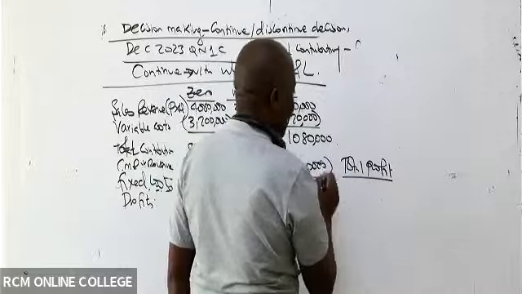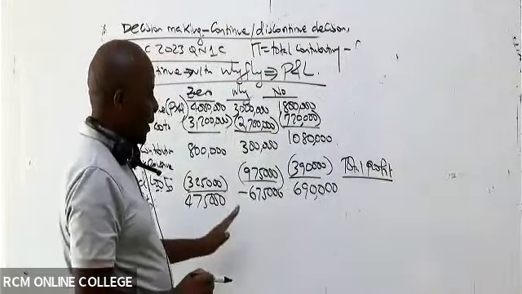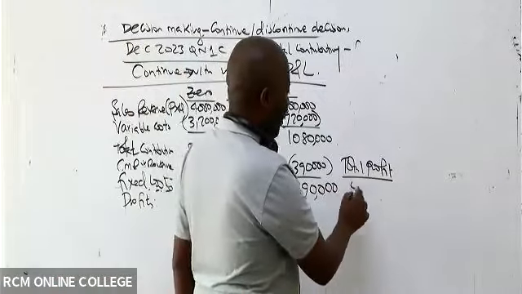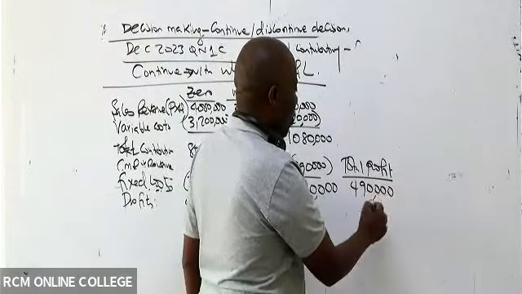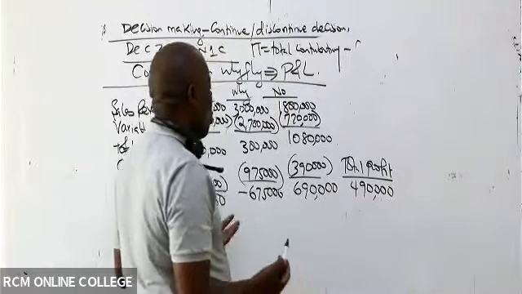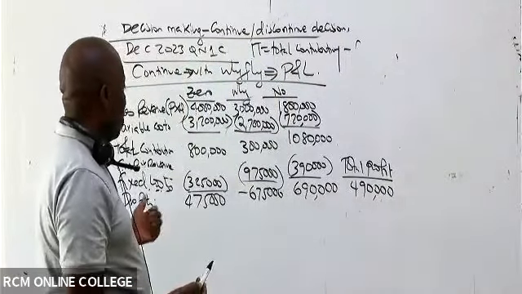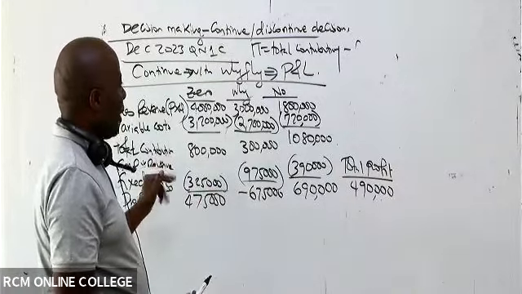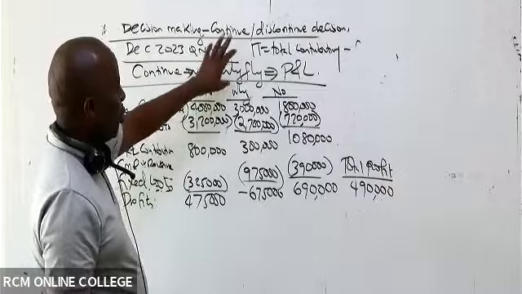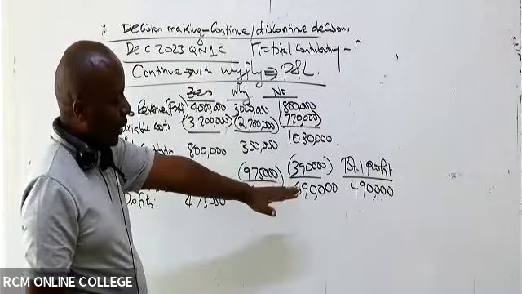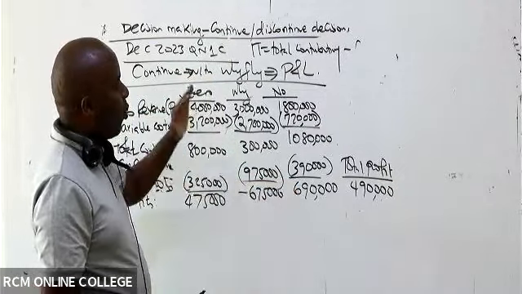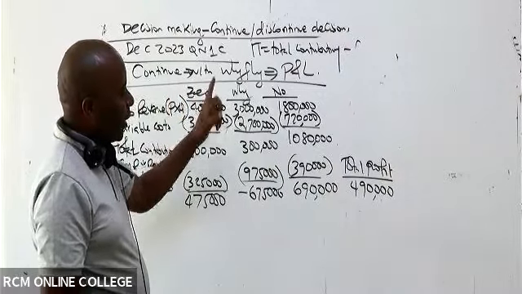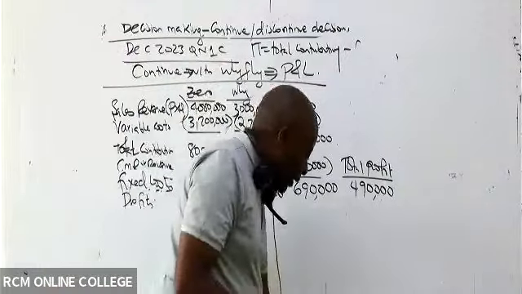You add the 3. So we have this plus this plus this. 490,000. That is, if we decide to continue, we shall be able to realize that 490,000. Now, what if, ladies and gentlemen, in this case here, we decide to discontinue Y? How will our P and L look like?